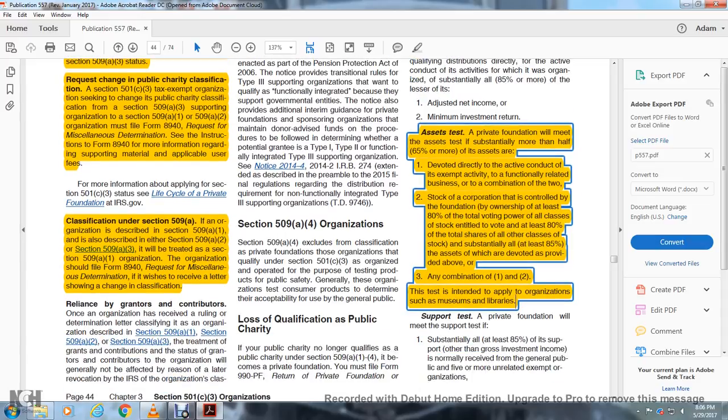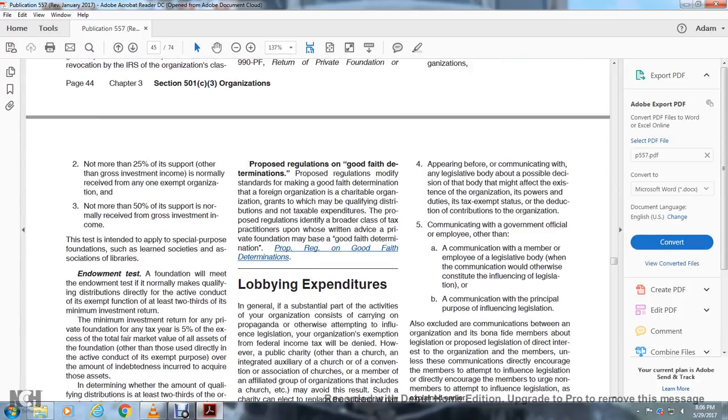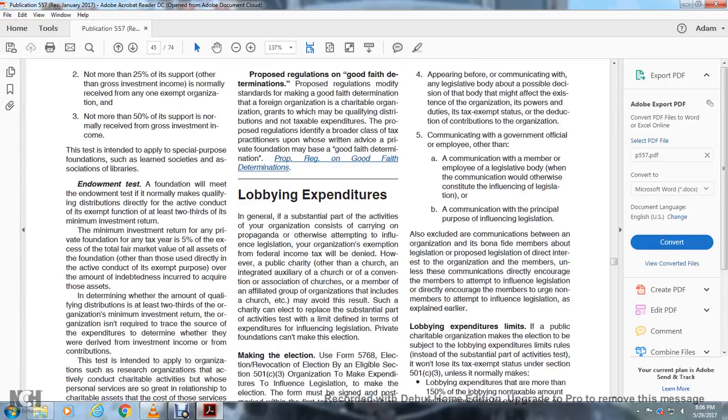Support test. A private foundation will meet the support test if substantially all, at least 85%, of its support, other than gross investment income, is normally received from the general public, five or more unrelated exempt organizations. No more than 25% of the support, other than gross investment income, is normally received from any one exempt organization. No more than 50% of the support is normally received from gross investment income. The test is intended to apply to special purpose foundations, such as learned societies or associations with libraries.